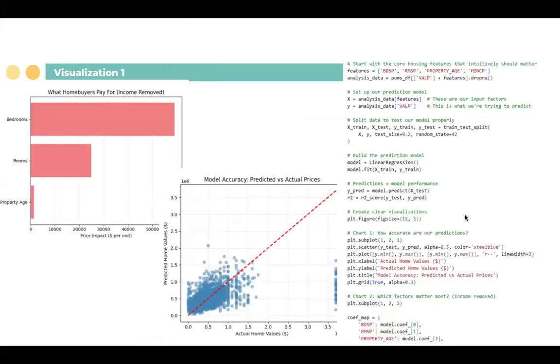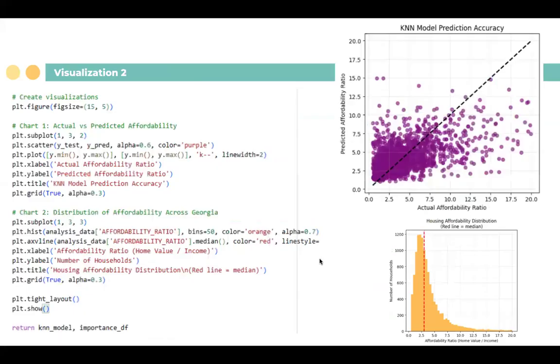Now here we have our first visualization. We chose the linear regression model. As you can see in the graph, the model was pretty accurate. We tested bedrooms, rooms, and property age to see how big of an impact each had. And we used Plotly to plot this graph of the accuracy of our model with the actual home values and the predicted ones. Most of them, except a few outliers, were pretty close to the prediction. So it was a pretty accurate model.